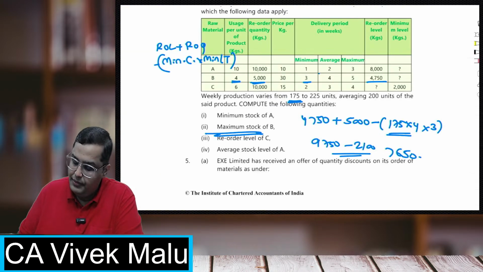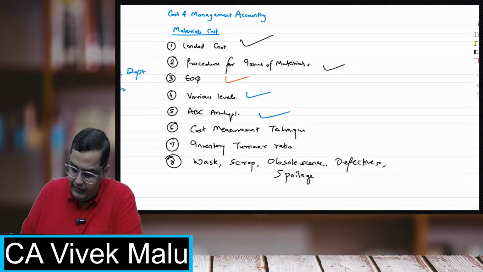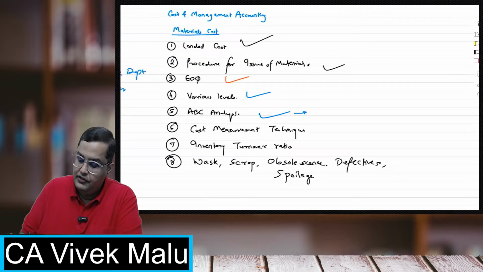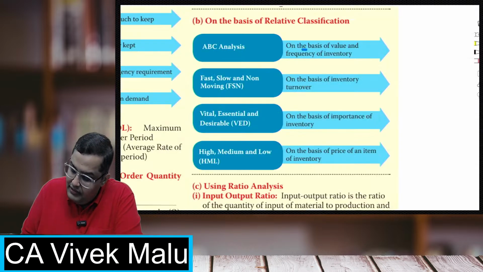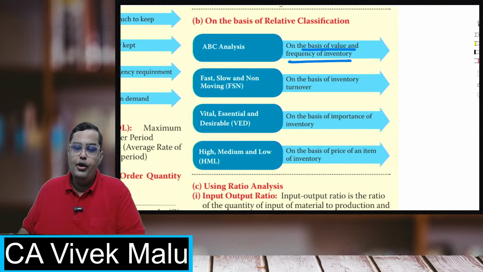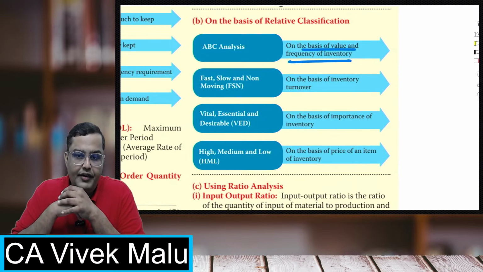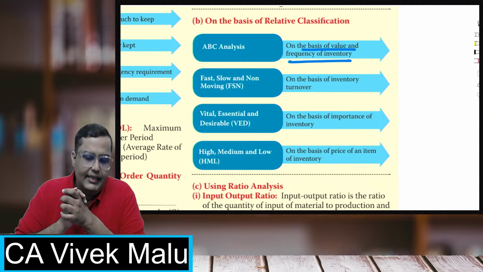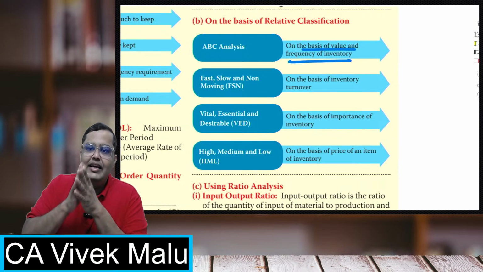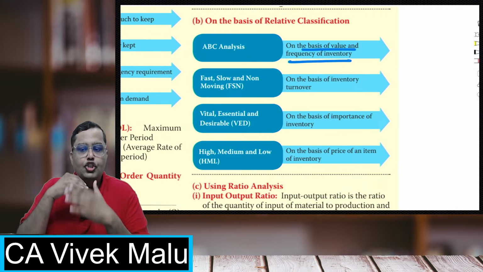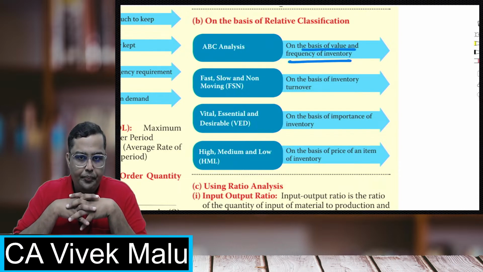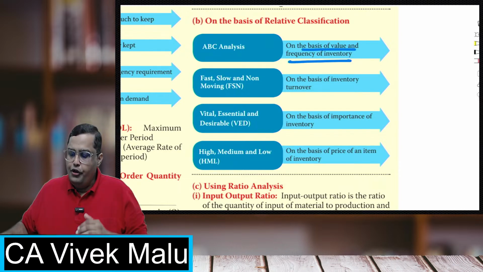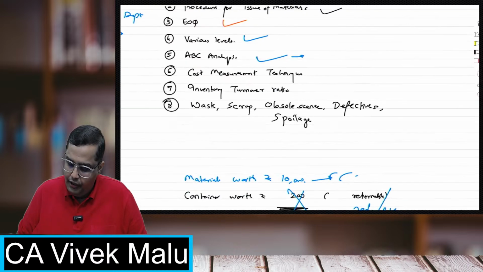ABC analysis is basically where you analyze the inventory on the basis of value and frequency of inventory. Basically, ABC analysis is like a 70-20-10 analysis. You will segregate your inventories in the ratio of the investments made into them.